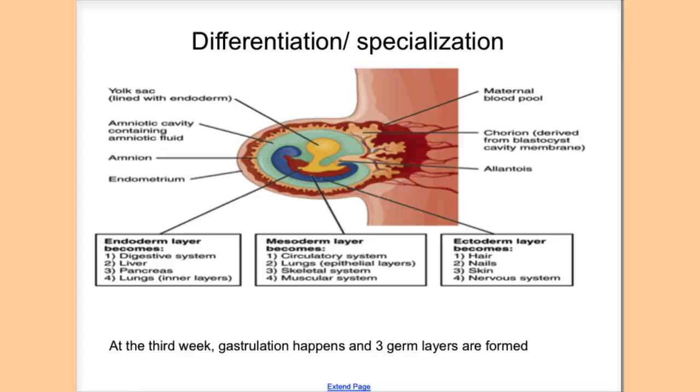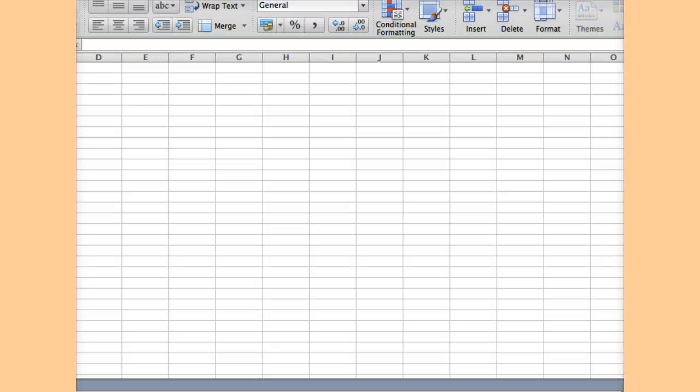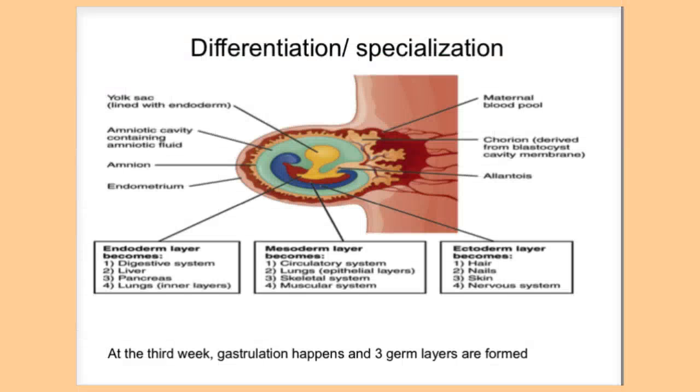Before we move on to the next slide, I want you to look at the comparison with the egg cell that you were looking at. If this is the fetus that is developing, this here is the yolk sac. You remember when we were looking at the chicken egg, you noticed the yolk sac.